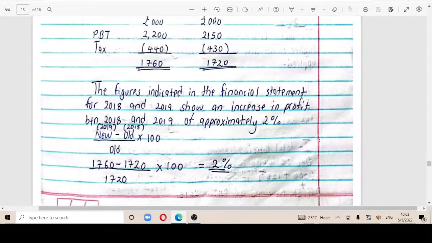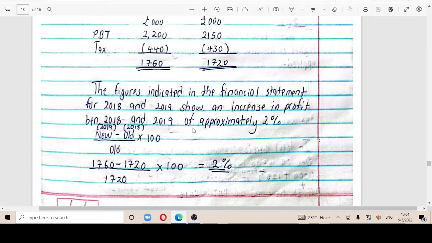So from the interpretation, you could say that such decisions were material in nature, I mean such figures could bring in that element of materiality, whereby a certain change in these financial statements could influence the decisions of the users of such financial statements. So the figures indicated in the financial statements for 2018 to 2019 show an increase in profit between 2018 and 2019. So this was